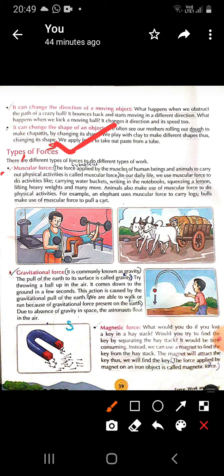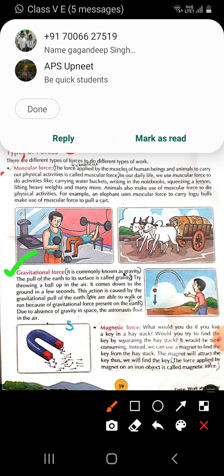Then the next type of force is gravitational force. Now what is gravitational force? For that you should know what is gravity. Children, whenever you throw something in the air, what happens? After a few seconds, it comes back to the earth. Now why does it happen? It happens because of the force applied by the earth on that object. And this force is known as the gravitational force. If we are able to walk on the earth, or able to run, why? It is because of the gravitational force.